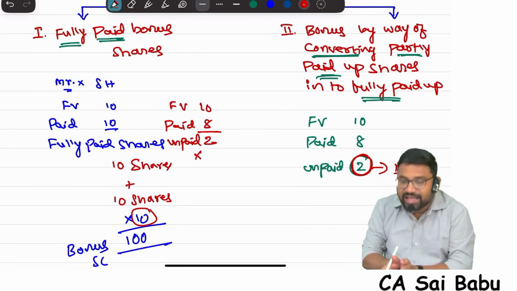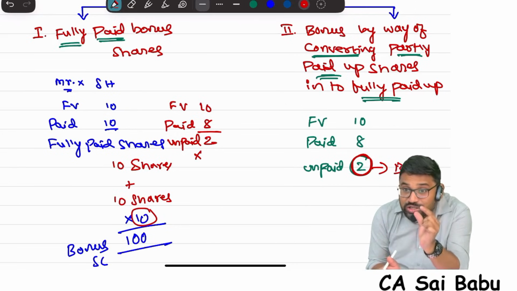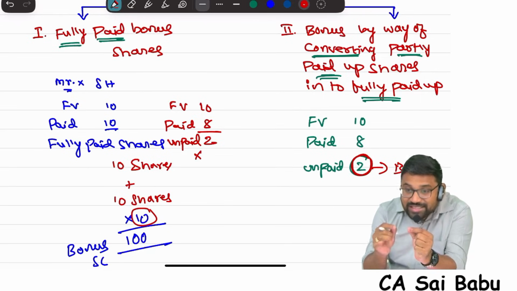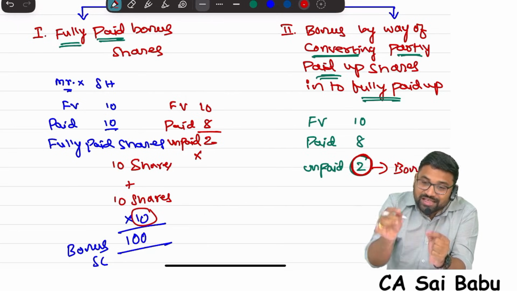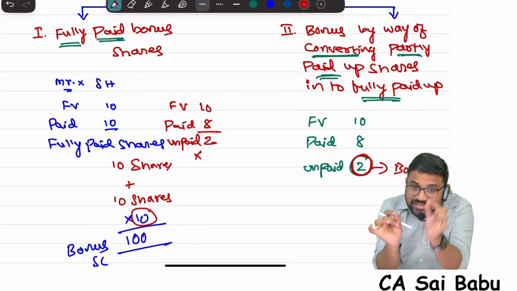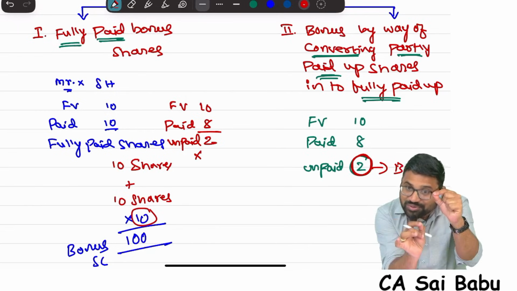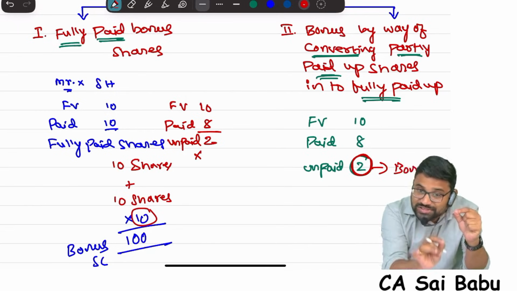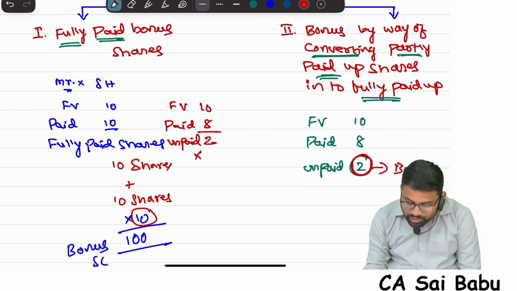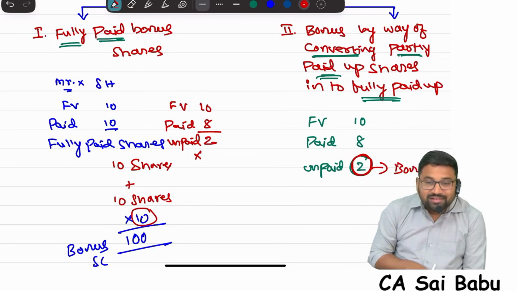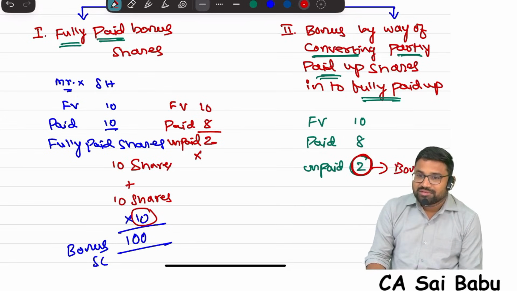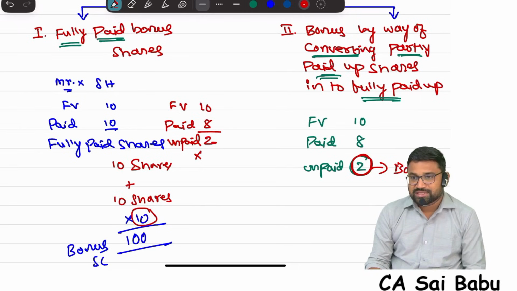But in the second category, only the unpaid amount on the share is there, that we assume that you have paid it. That means the company, that unpaid amount will be converted from profits to share capital. That means 2 rupees will be taken from reserves and surplus and credited to share capital. But here, suppose the face value is 10, the entire 10 rupees will be credited to share capital from reserves and surplus.